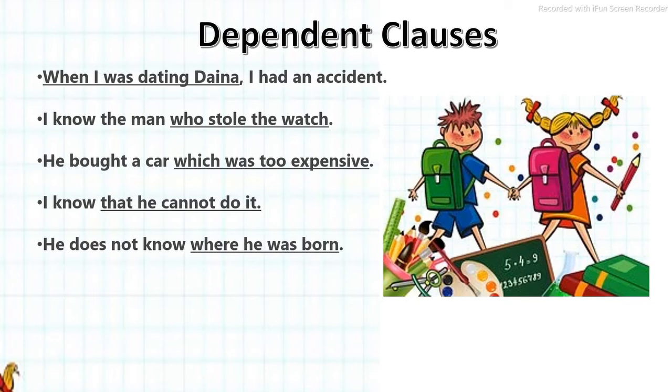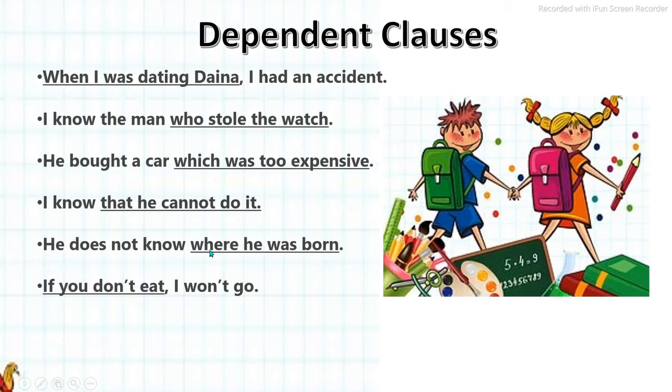Next example is he does not know where he was born. So here where is the subordinating conjunction, he is the subject and was is the finite verb. So these are the criteria or the rules we need to check when we are told to identify the highlighted part as a phrase or clause or type of clause. And this is, I think, the last example. If you don't eat, I won't go.